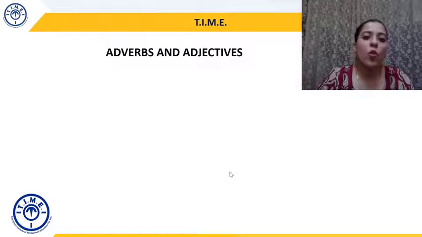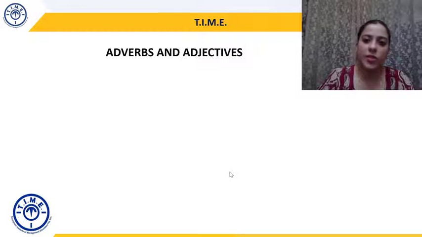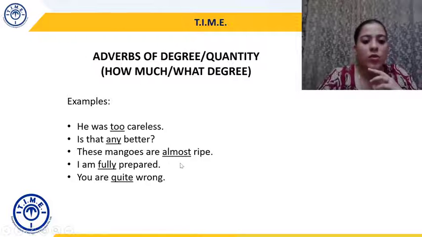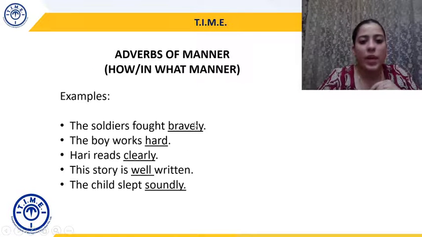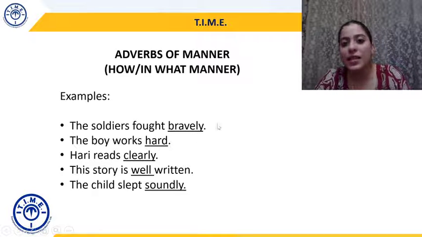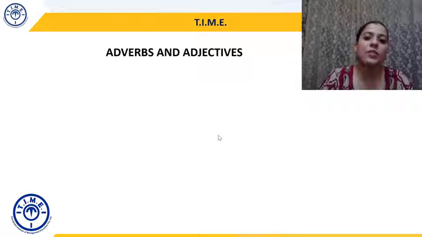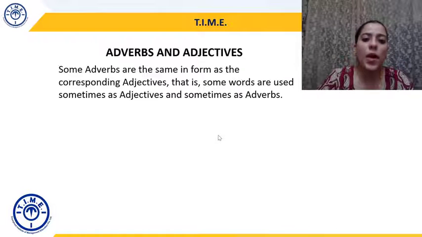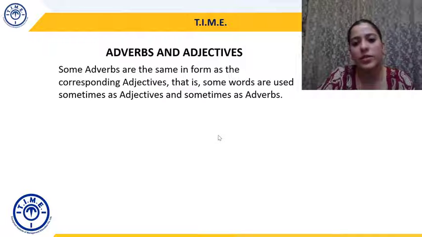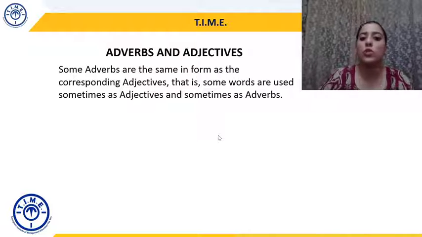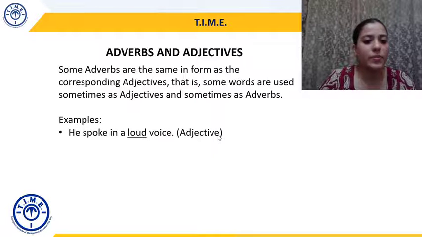Okay. So, what is the basic difference between adverbs and adjectives? First of all, we saw in the earlier example that brave becomes an adjective, but bravely is an adverb, right? So that's one thing that we can understand. But the second thing is that sometimes the same words are used as adverbs and also as adjectives. So some adverbs are in the same form as corresponding adjectives, and sometimes they are used as adverbs and sometimes as adjectives. It depends on the usage, it depends on the context. So let's understand with examples.